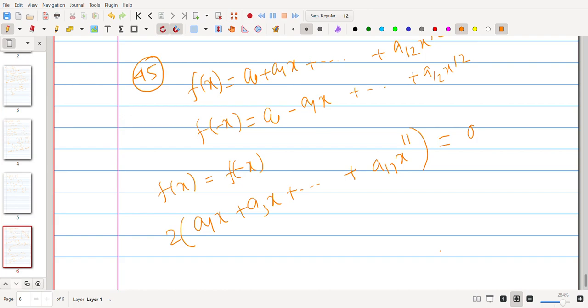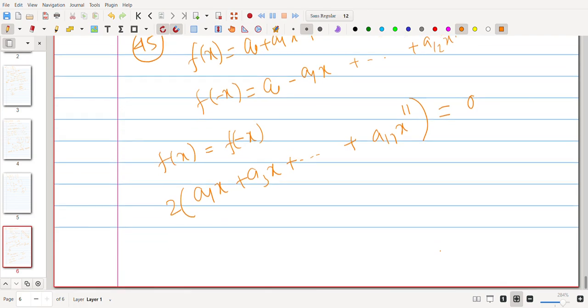Right, that means what? Fine. So that means 2 times a1x plus a3x^3 plus dot dot dot a11x^11 is 0, and that means a1x plus a3x^3 plus dot dot dot a11x^11 is also 0, which will imply that a1, a3, ..., a11 are 0, because x, x cubed, ..., x to the 11 is basically a linearly independent set here, because that is a part of the basis.